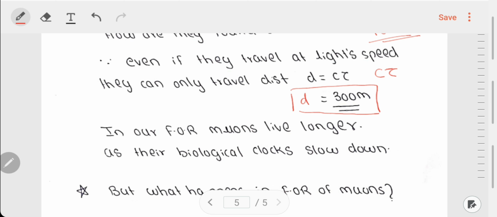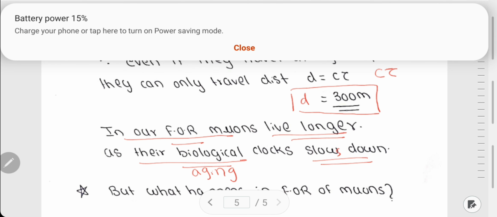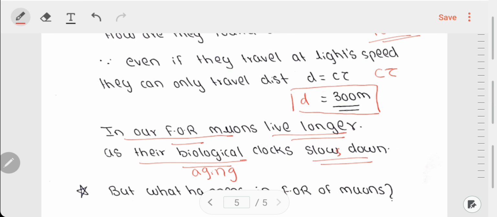When we are observing the muons, obviously they are moving with tremendous speeds, and if they are moving, their aging clock has to slow down and they can live longer. I can't say biological over here because there is nothing biological about muons. The aging clock of the muon slows down, and this is how they travel this tremendous distance of the atmosphere and reach the surface of the earth. Okay. So this is how the muons reach the surface of the earth.